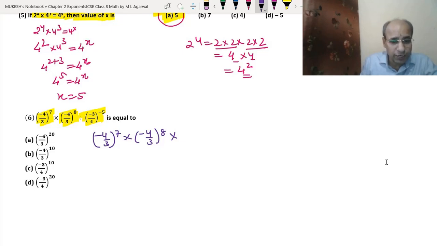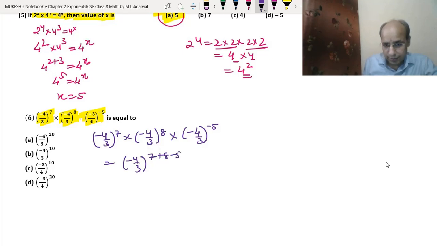Okay, here because we need the same base everywhere, it will become (-4/3)^-5. Now all the bases are same, so all the powers will be added with sign. So that means it will be (-4/3) to the power 7 plus 8 minus 5. See, 7 plus 8 is 15 and minus 5 is 10. So we got the answer (-4/3)^10.